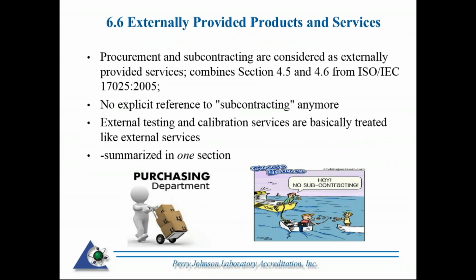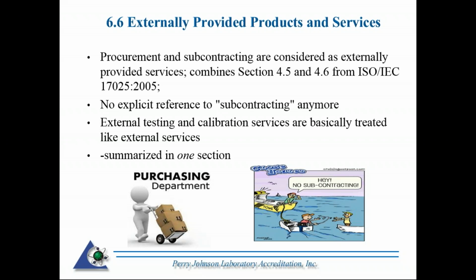Section 6.6 is externally provided products and services. So two terms that are gone, but the requirements are still there, is the area of procurement and subcontracting, which was sections 4.5 and 4.6 from the 2005 standard.